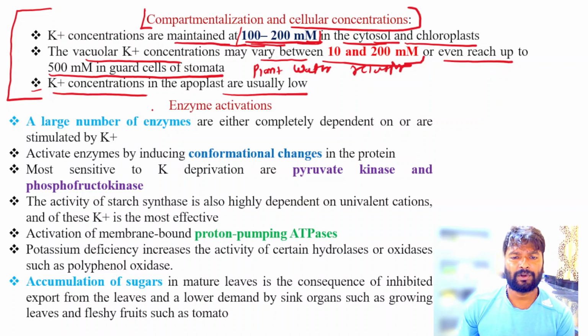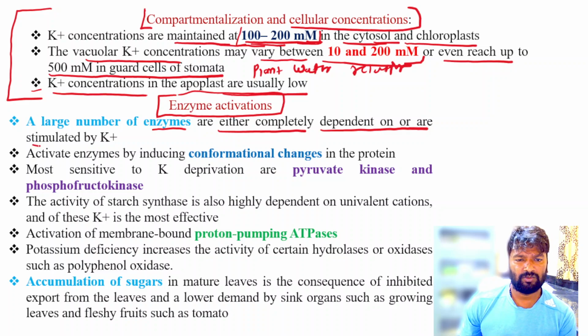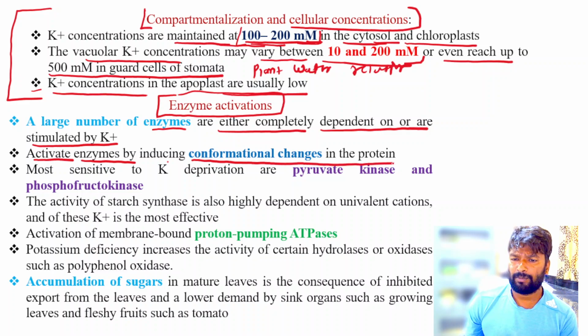Next, potassium has an important role in the activation of several important enzymes. A large number of enzymes are either completely dependent on or stimulated by potassium ions. Potassium ions activate enzymes by inducing conformational changes in the proteins.